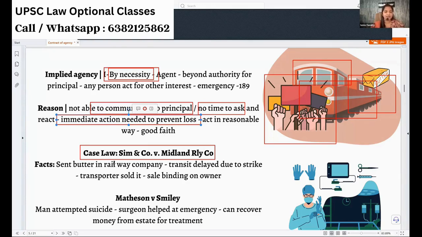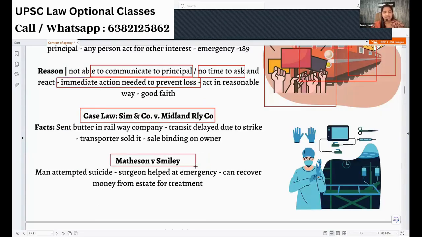Another example, from a case law: a man attempts suicide and is struggling for life. One surgeon sees him, immediately takes him to the emergency ward, operates to save him, and he saves him.